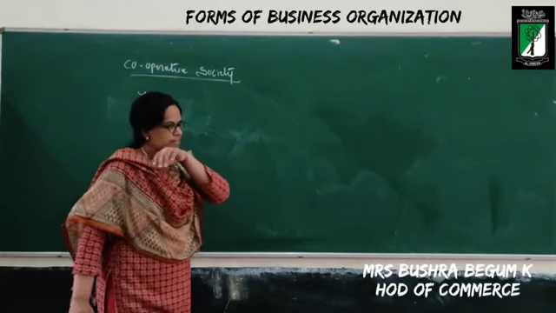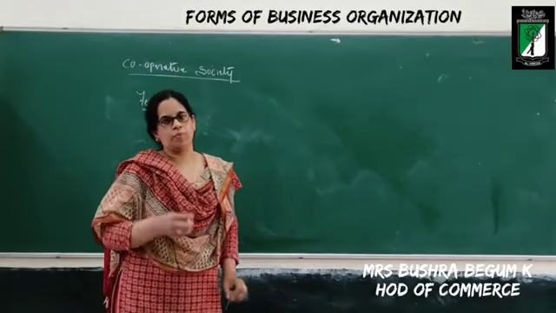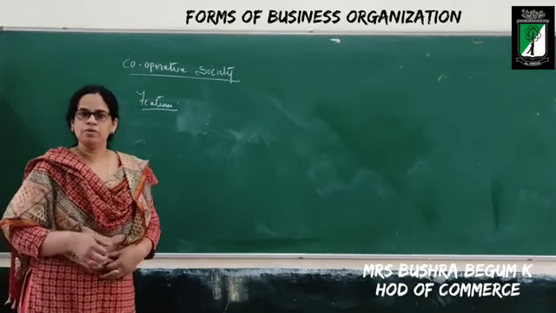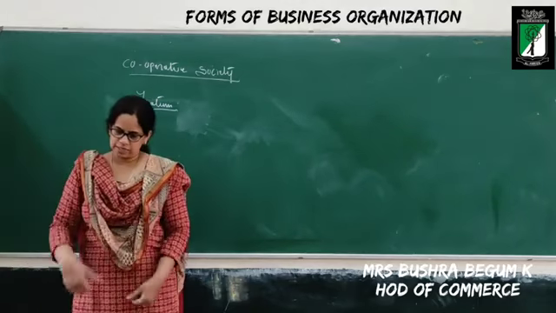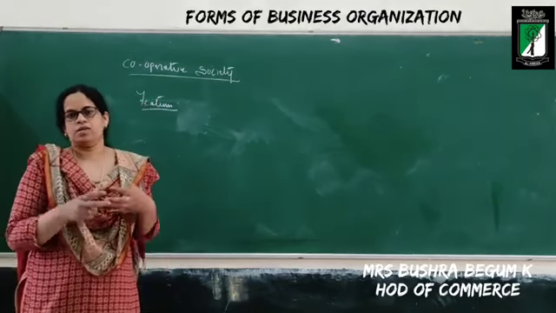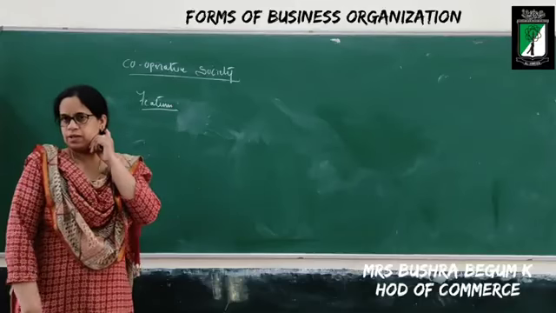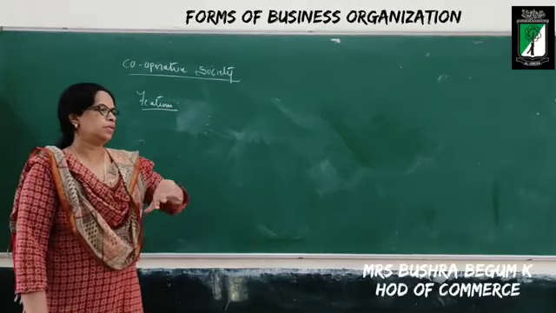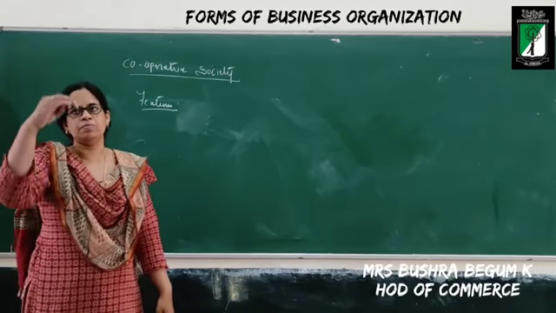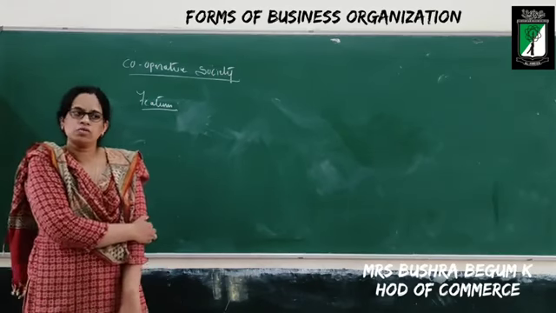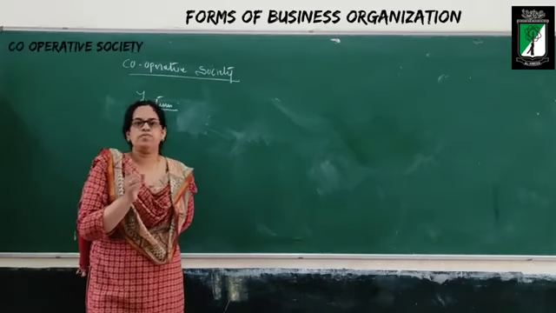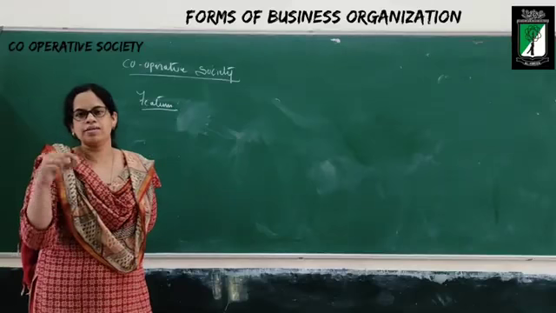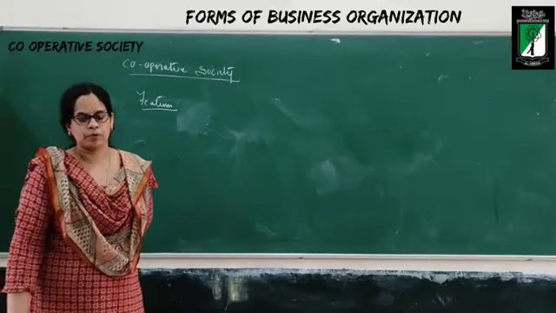Good morning students. This is the continuation of the previous topic, cooperative society. I told you in the previous video what is the meaning of cooperative society. A cooperative society is a voluntary association of persons who come together with the motive of the welfare of its members. And their main objective is they should remove the middlemen who come between the producers and the consumers. They buy the goods directly from the producers and send it to its members at a very reasonable price with a small amount of profit.